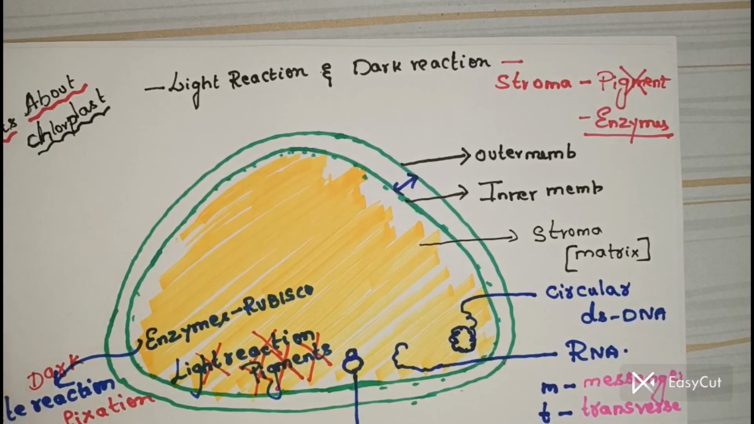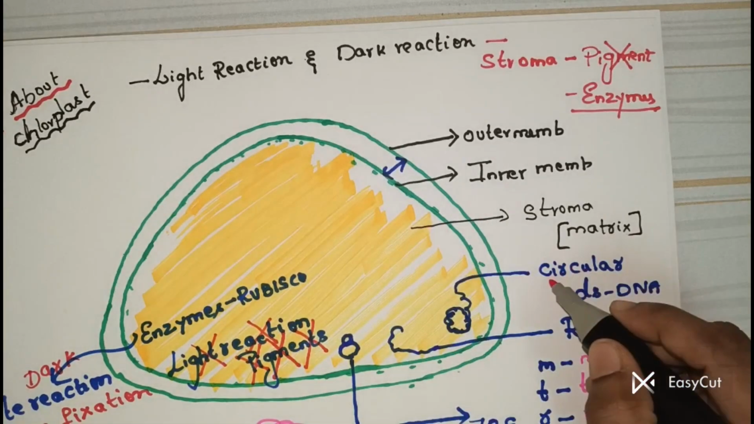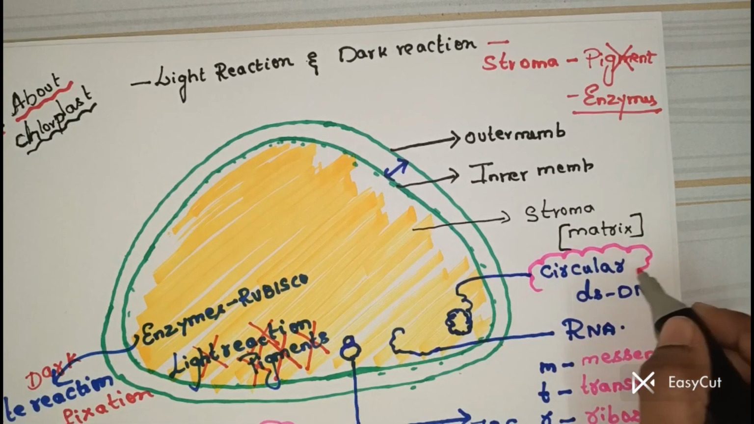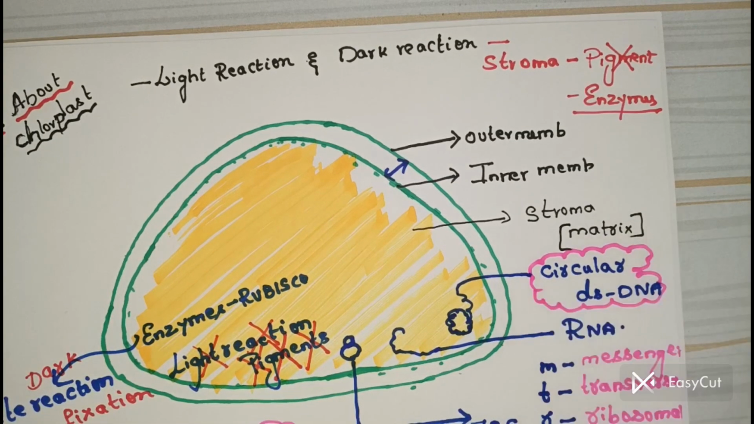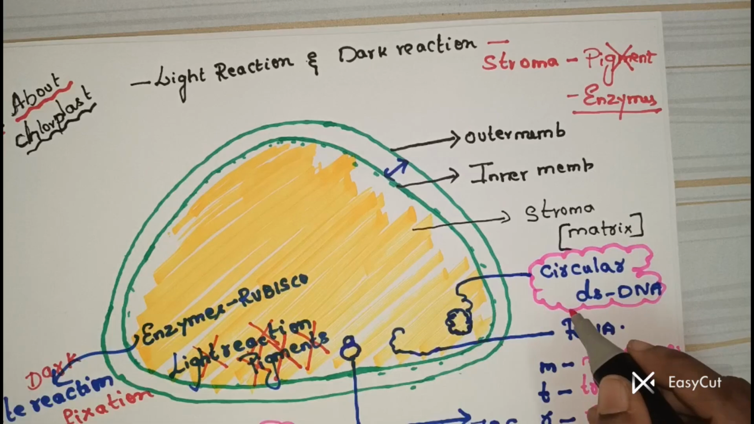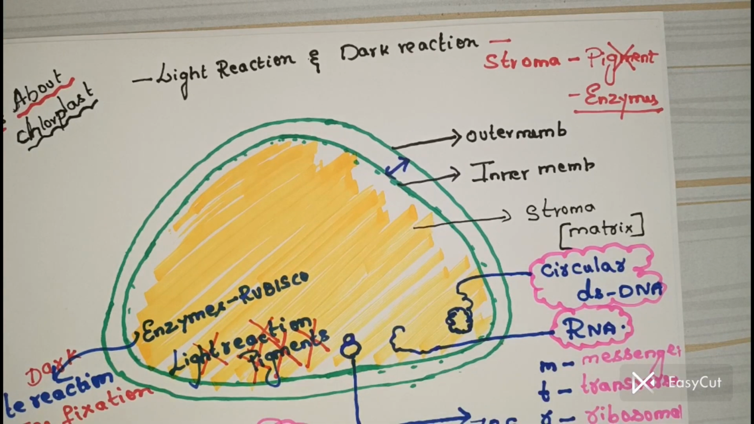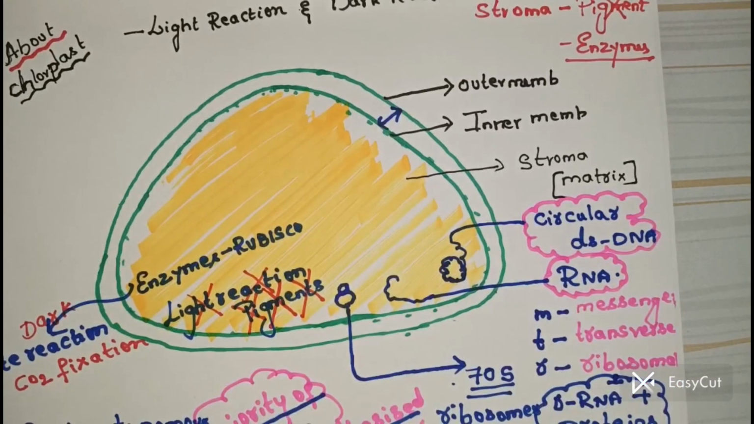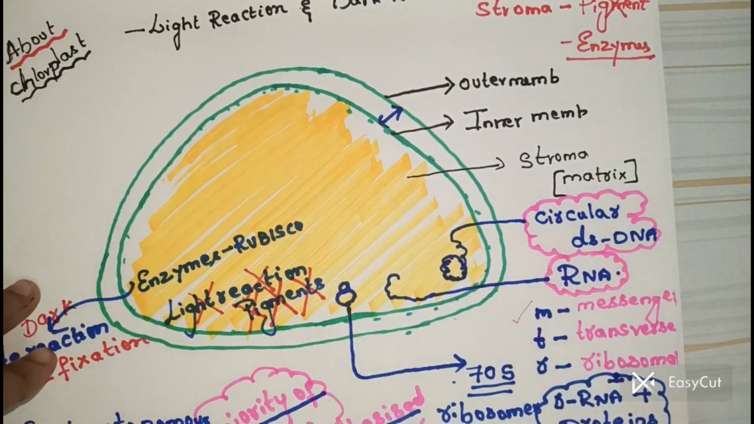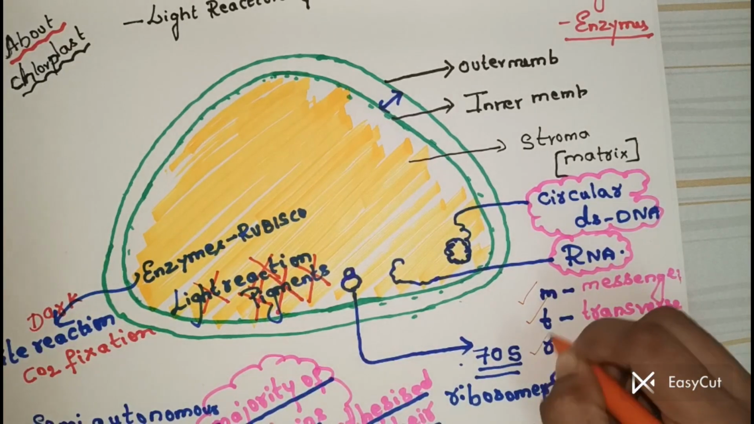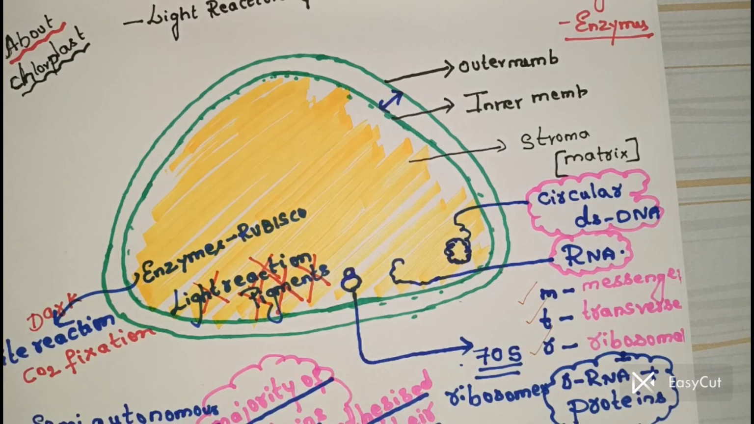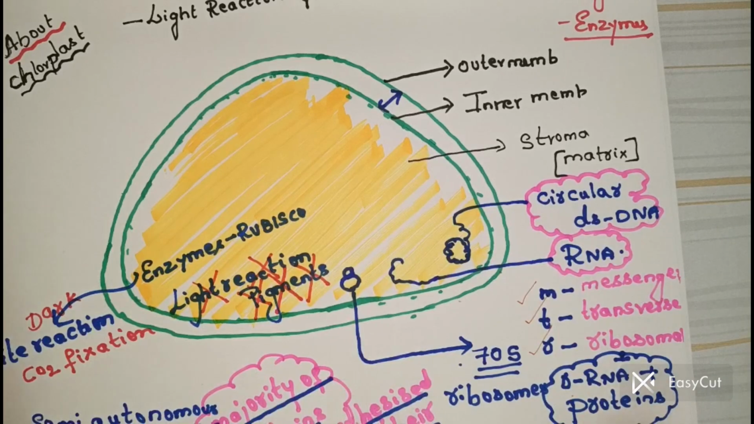Is this clear? So can you please tell me what are the things that are present in the matrix? In the matrix, there is presence of circular double-stranded DNA. In the matrix, there is presence of RNA. And what are the three types of RNAs present? 1. Messenger RNA. 2. Transfer RNA. 3. Ribosomal RNA. So this ribosomal RNA with some proteins gives you what? Ribosomes?